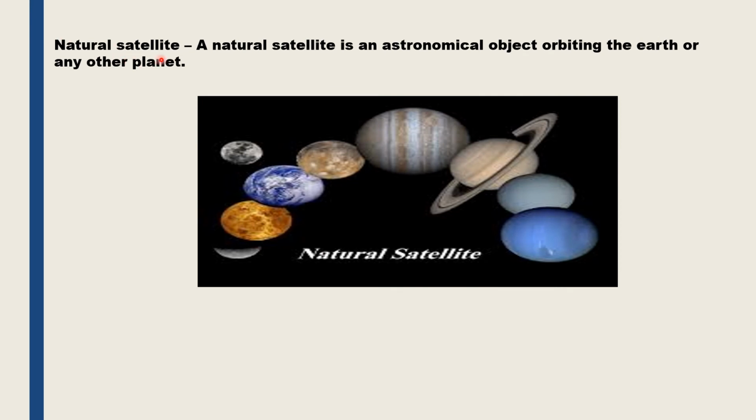What is a natural satellite? A natural satellite is an astronomical object orbiting around the Earth or any other planet. So the Moon is the natural satellite of the Earth. Similarly, there are other planets which have their natural satellites. For example, Jupiter has 79 natural satellites. Saturn has 82 natural satellites. So, what is a natural satellite? A natural satellite is any astronomical object orbiting the Earth or any other planet.